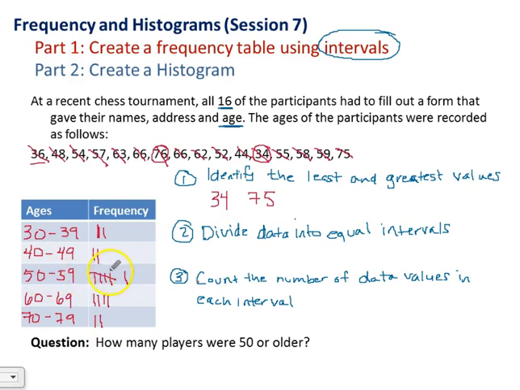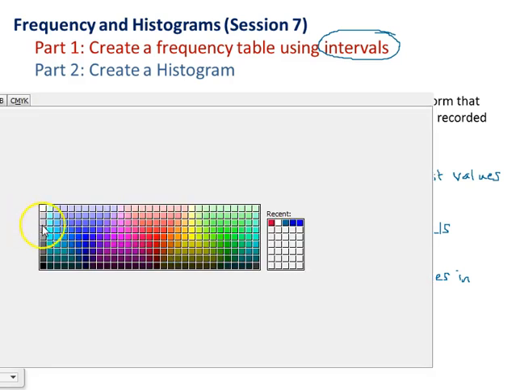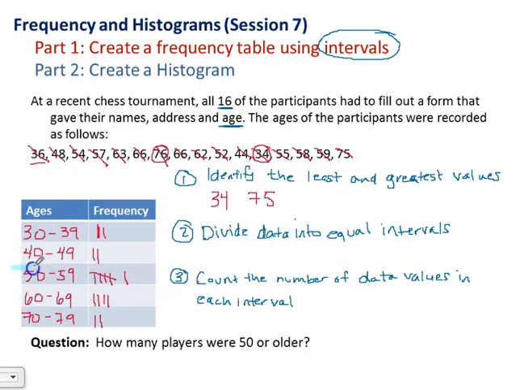How many were 50 or older? So what I'm going to do is count the number of players that fall in the categories that are 50 and older. So I see that there's 5, 6, 7, 8, 9, 10, 11, 12. So there would be 12 players that were 50 or older, and I could quickly figure that out by looking at my frequency table. So that's what a frequency table looks like and how we set them up.